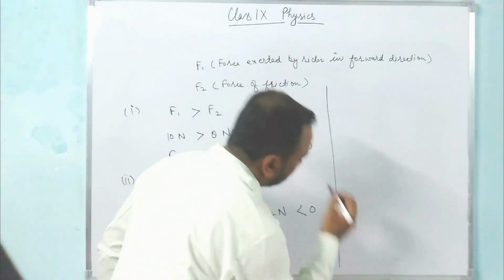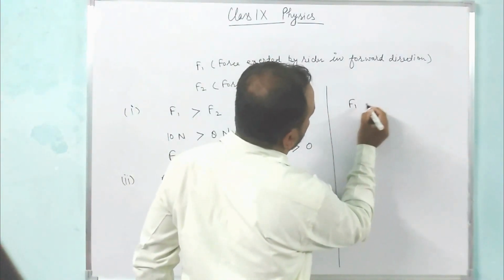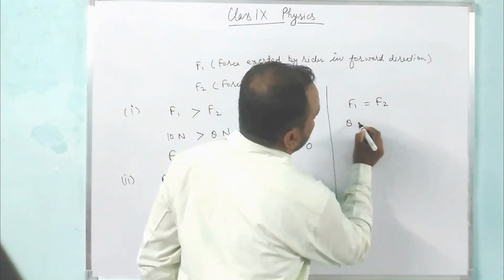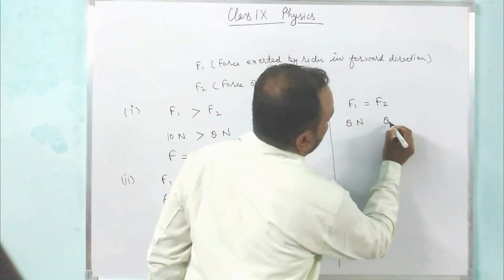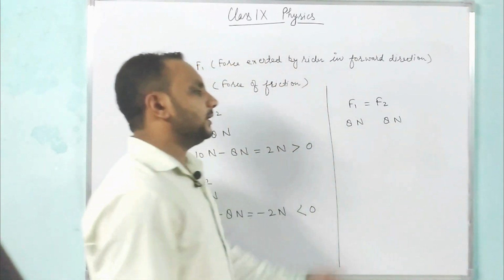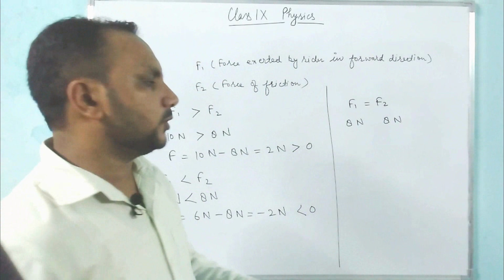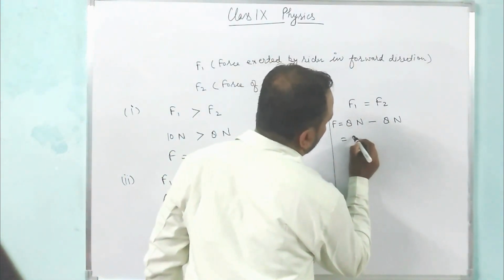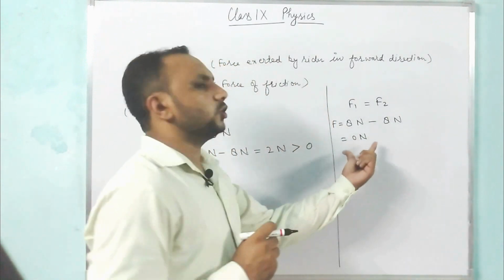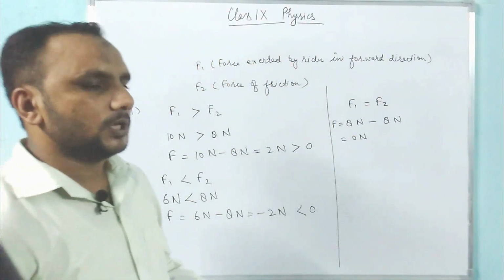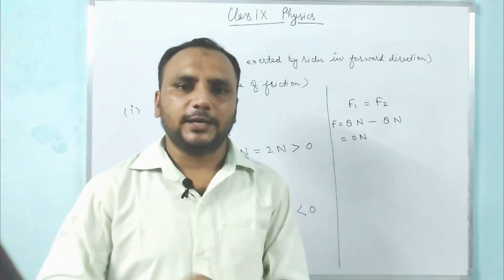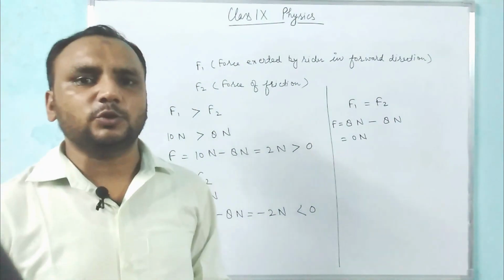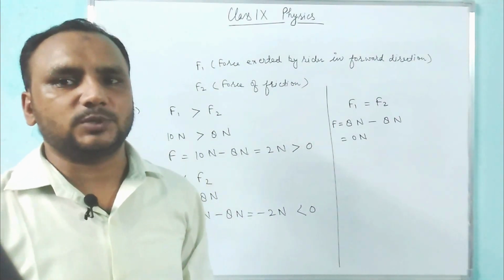Now the third condition is if F1 is equal to F2, meaning F1 is 8 Newton and F2 is 8 Newton, but both forces are acting in opposite directions, so the sum of these forces would be equal to 0 Newton, meaning there is no effect of the forces. If the bicycle is at rest, then it remains at rest. If the bicycle is in uniform motion, then it will continue its motion with the same speed.